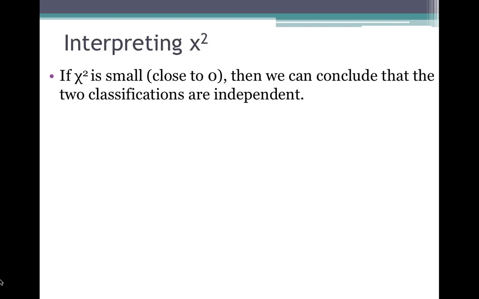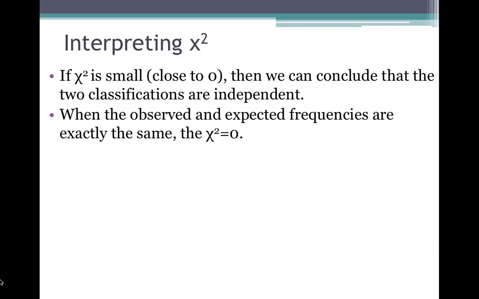If chi-square is small, meaning it's close to 0, then we can conclude that the two classifications are independent, so not related. If chi-square is small, then we conclude that things are not related. When the observed and expected frequencies are exactly the same, chi-square equals 0. So if what you observe and what you expect are exactly identical, chi-square is equal to 0, and that's perfect independence.